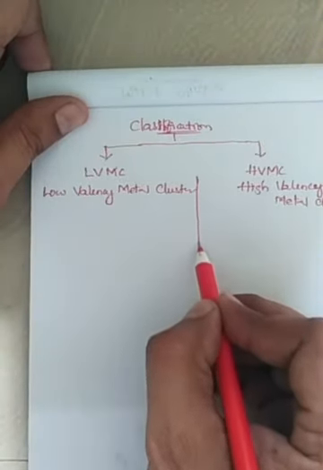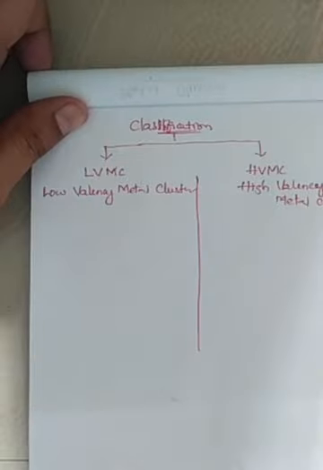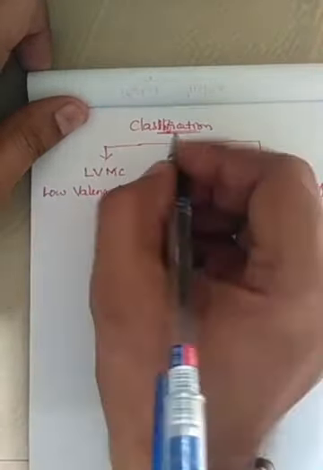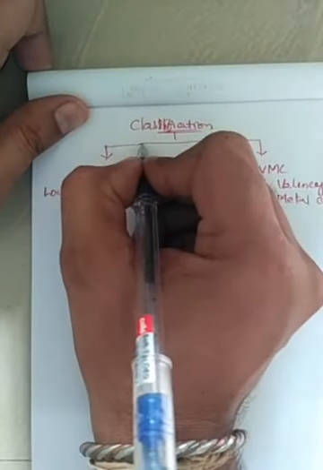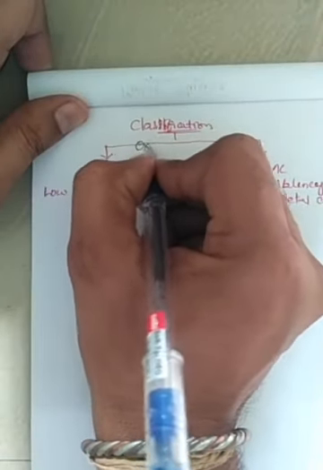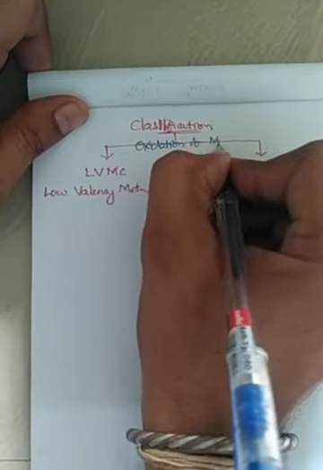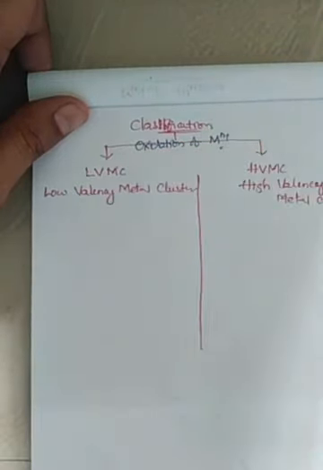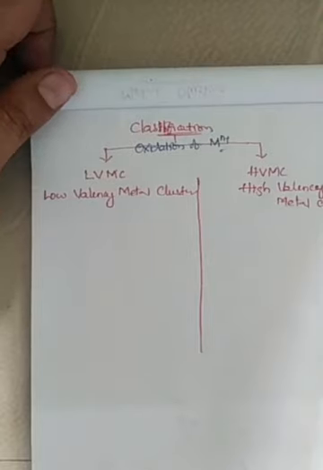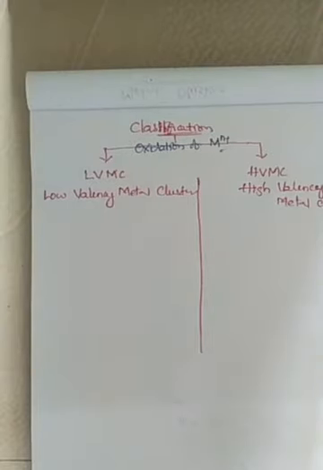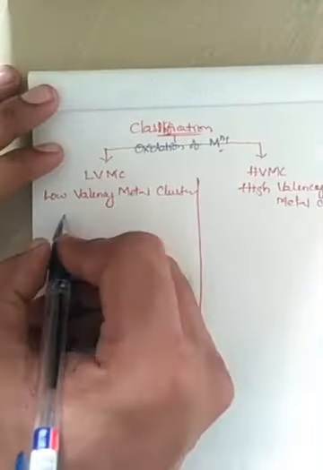So what are the characters of low valency and high valency metal clusters? The classification depends upon the oxidation state of the metal ion. With the help of the metal ion oxidation state, the metal clusters are classified into two types: low valency metal clusters and high valency metal clusters.